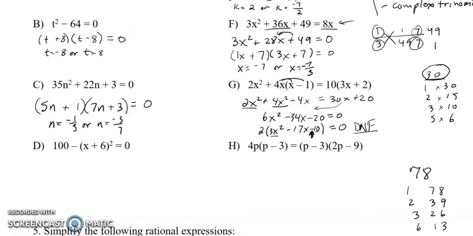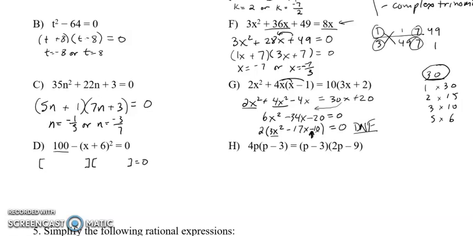Oops, got some mess here. Let me clear that up. So question D, I can treat this as an expanding question and then bring it all to one side and factor. It's already on one side. Or I can treat it as a difference of 2 squares, which I want to really do this because I think you guys need to see this a couple more times before you get the hang of it.